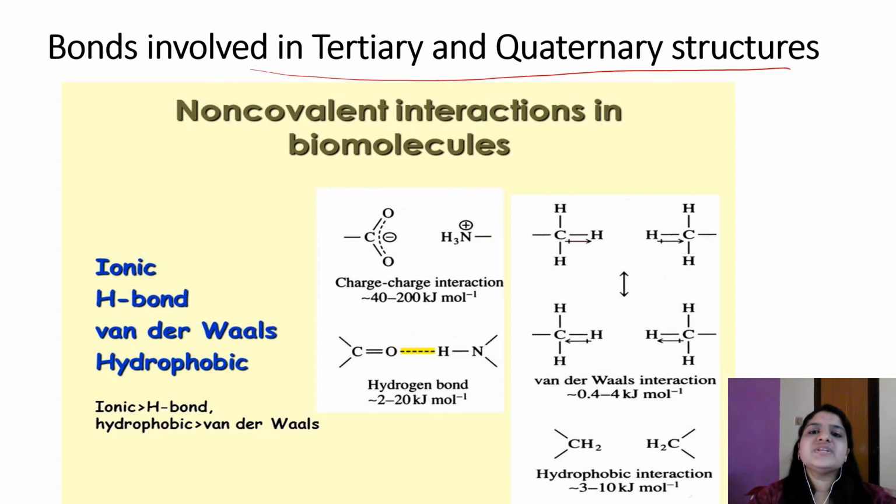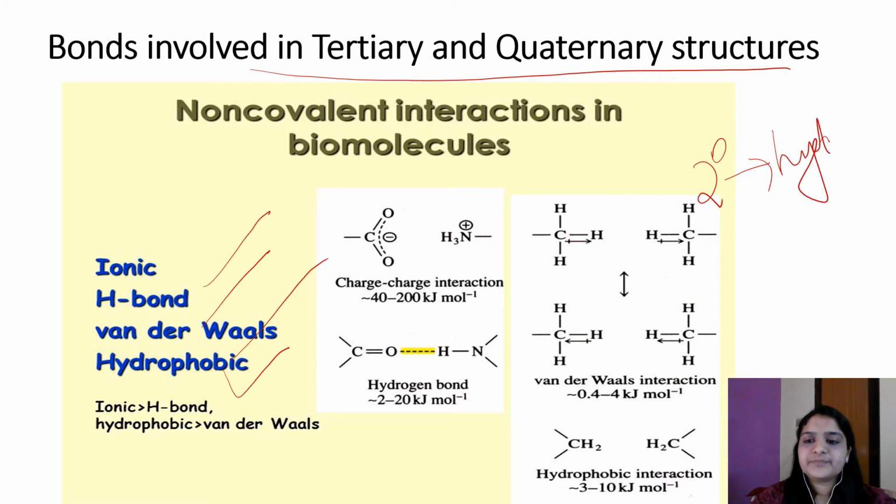Now coming to the bonds involved in the tertiary and quaternary structure, it's mainly non-covalent bonds, like hydrophobic interactions, ionic bonds, hydrogen bonds, and van der Waals forces. Which is the major bond in secondary structure? In secondary structure it is mainly hydrogen bonds. In primary structure it is mainly covalent bonds like peptide bonds and disulfide bonds.